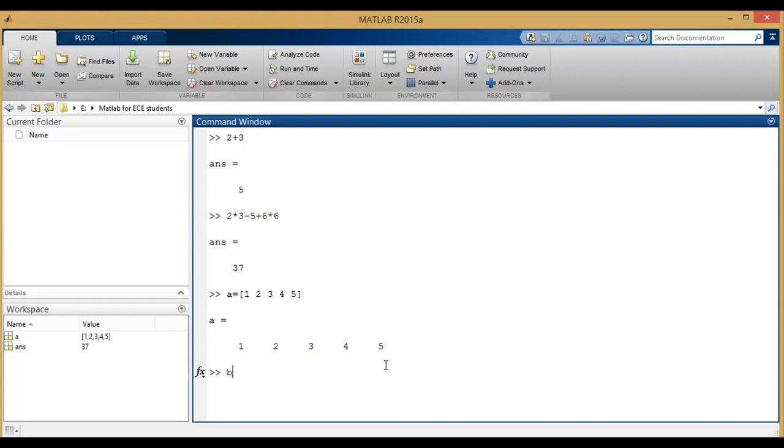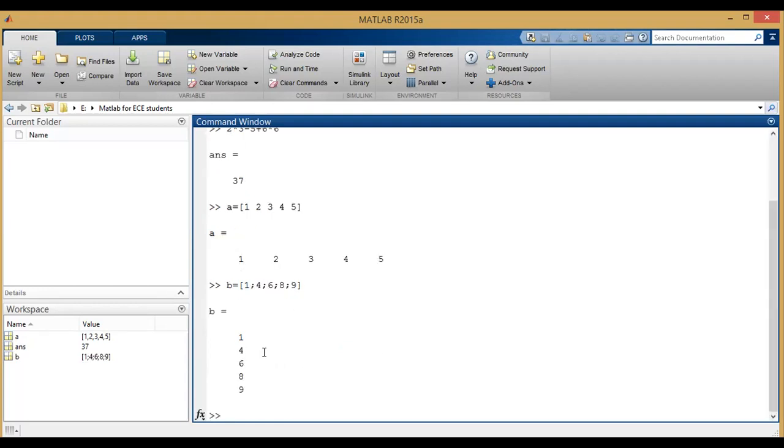Now for example, I want to create a column vector. To create the column vector, after each element you have to give a semicolon. So that will be taken as a different column element. Now click on enter so that you can see the values as 1 4 6 8 9.